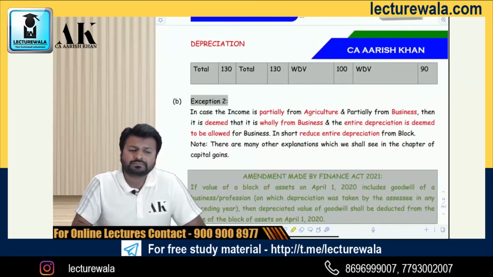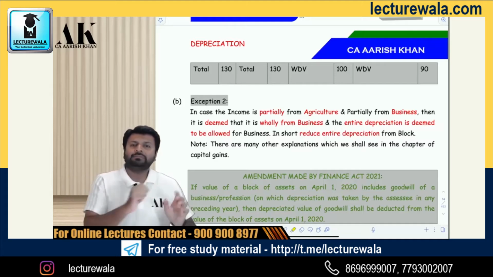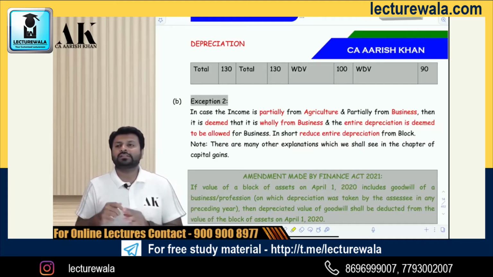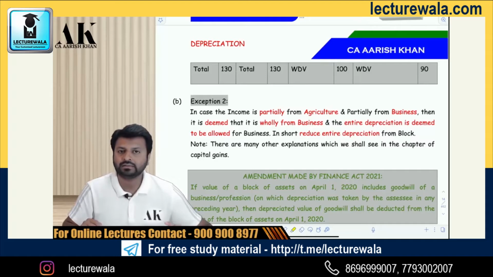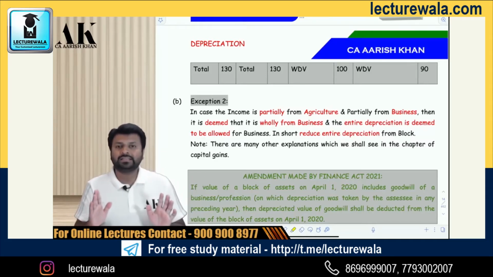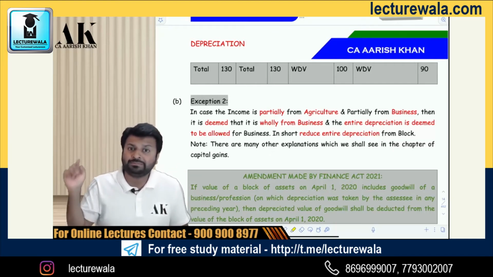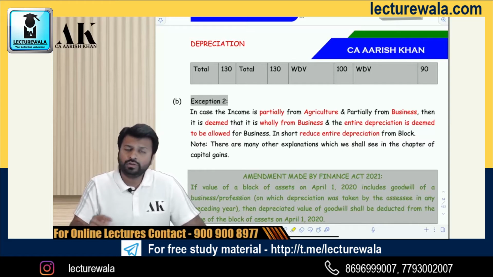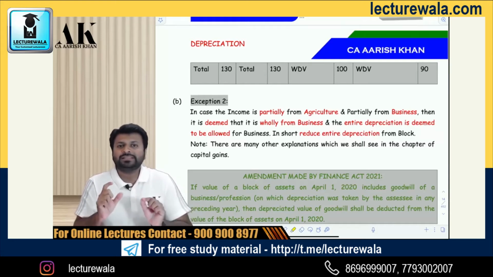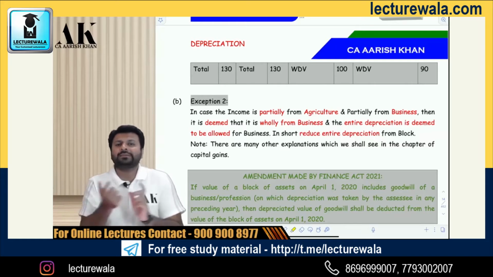Second exception. If you are earning income partially from agriculture and partially from business, like you are engaged in the business of growing and manufacturing tea in India, you are growing tea and manufacturing tea, you are doing both. In that case, the business income is 40% taxable, 60% exempt. You might have done this in IPCC in Rule 8. You will also do this in CA Final in the next topic, when you do the sector-wise deductions of section 33AB. So, if your business is partially agriculture, partially business, then 40% is taxable, 60% is exempt.